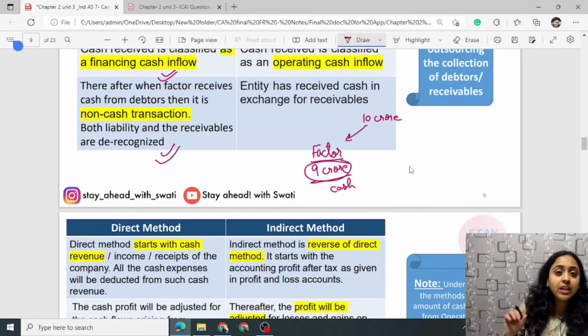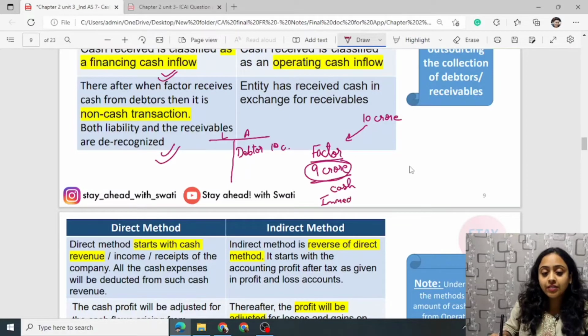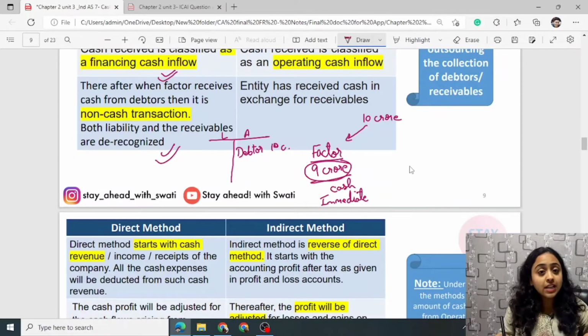Now, if we talk about recourse factoring, where all the risk and rewards are retained by the entity, see, it has a balance sheet. This is the asset side, this is the liability side. Here debtors are recorded, for example, of rupees 10 crore. Now, since immediate cash has been given by the factor, but the entity is still retaining all the risk and reward, the control has not been transferred.